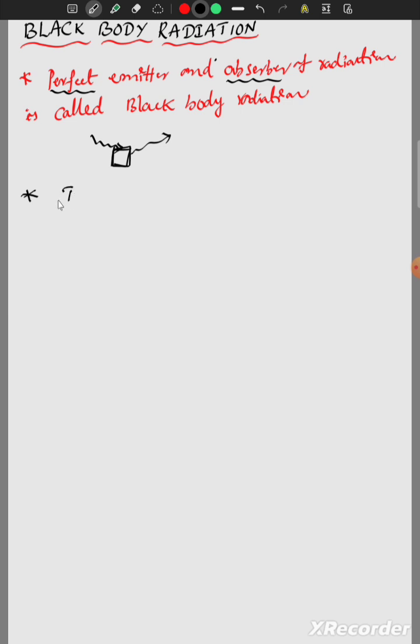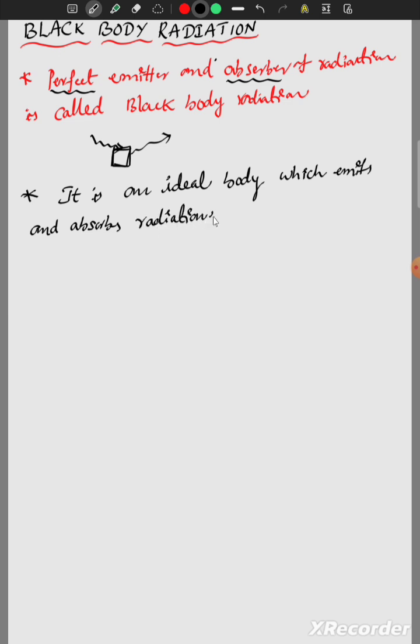That's why it is an ideal body, which emits and absorbs radiations of all frequencies.